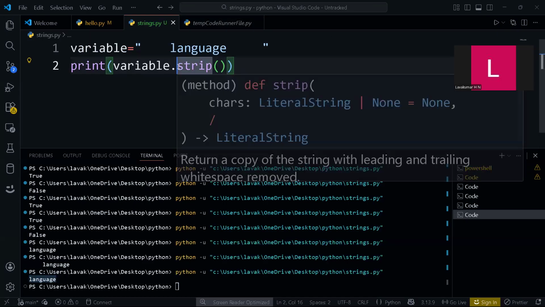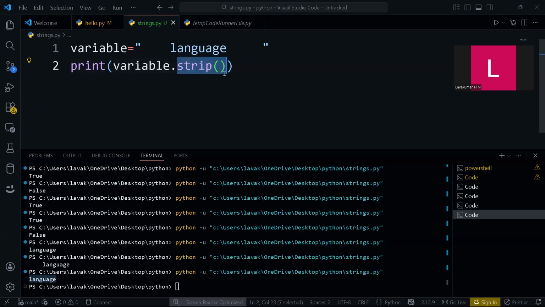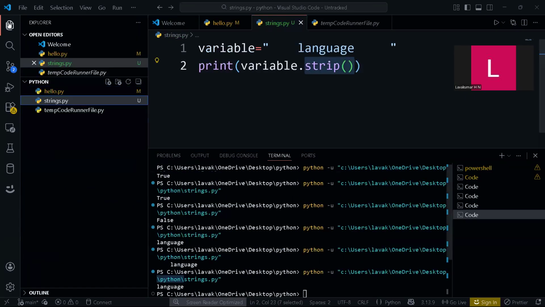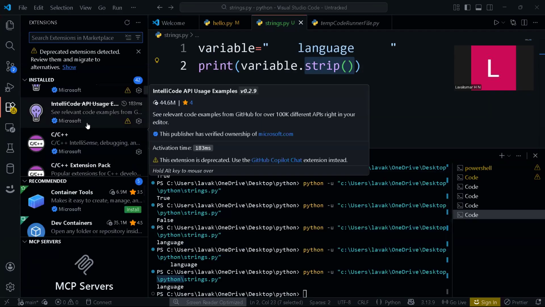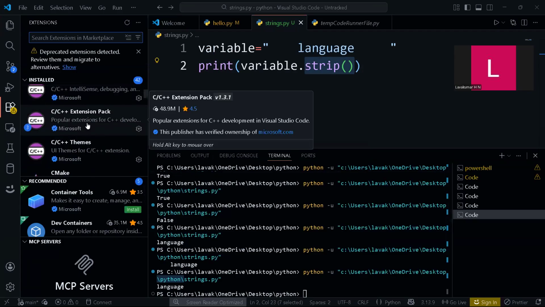So this is one way, and these are some of the methods. Just use dot and try, you will get a lot of methods, and you can work on a lot of them. Also, go for some extensions related to Python, because maybe your user interface is not the same as mine. To have a better user interface, see here, click on this, extensions basically. You have extensions here, Control Shift X, or else you can click this. Here there are some extensions, and I have some installed.